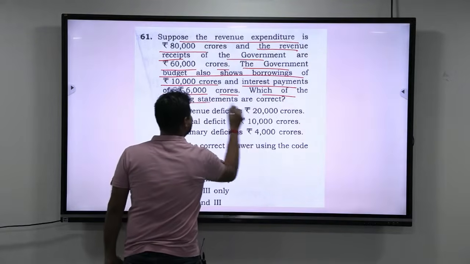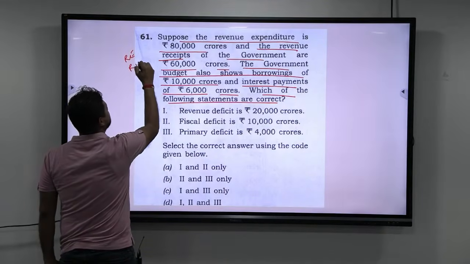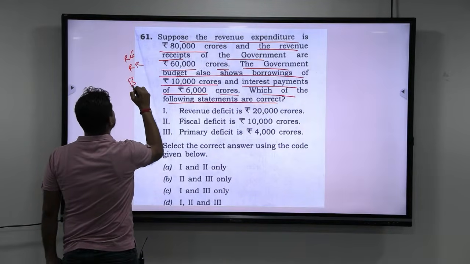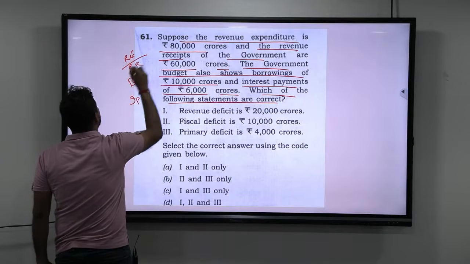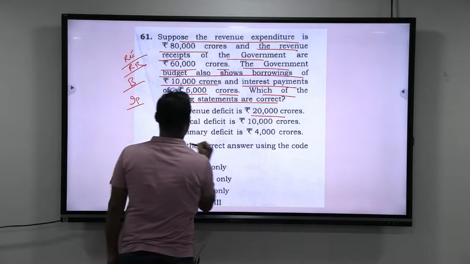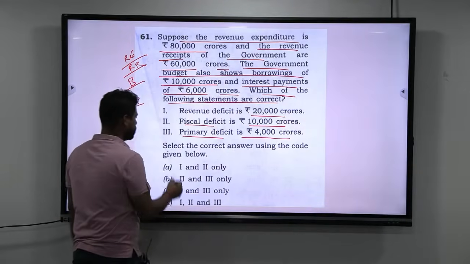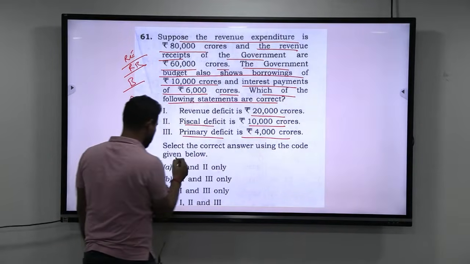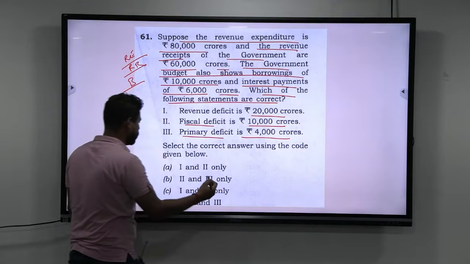Which of the following statements are correct? So you have revenue expenditure, revenue receipts, borrowings, and interest payments. These are the 4 variables that they have given. Now, revenue deficit is 20,000 crores, fiscal deficit is 10,000 crores, primary deficit is 4,000 crores. Select the correct answer using the code given below: 1 and 2 only, 2 and 3 only, 1 and 3 only, 1, 2 and 3.